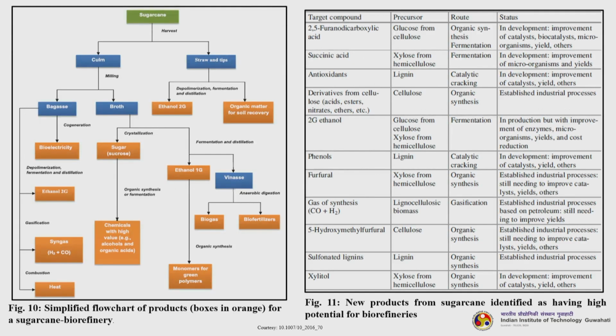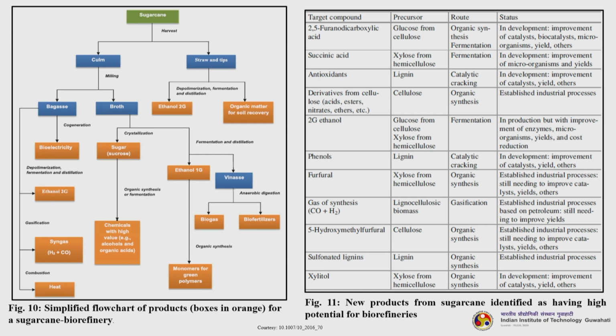So, these are the two figures. You can see that the first one is the simplified flowchart of products. Boxes in orange are products for a sugarcane biorefinery. You start with sugarcane, harvest it, so culm and straw. Let us see the culm part. Milling, you get bagasse and broth. From bagasse to bioelectricity, okay. Now, bagasse can produce ethanol 2G through the fermentation pathway, it can produce syngas through gasification, and it can produce heat directly as combustion.